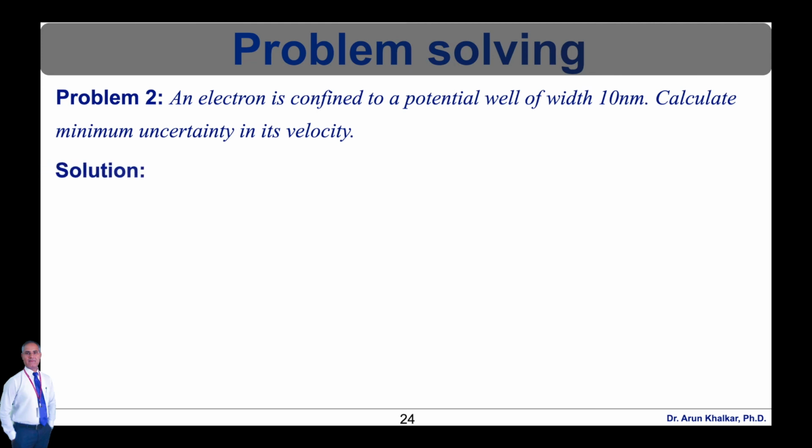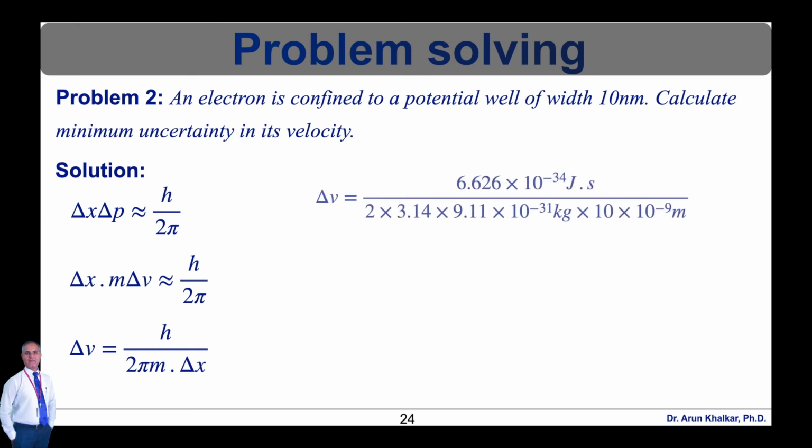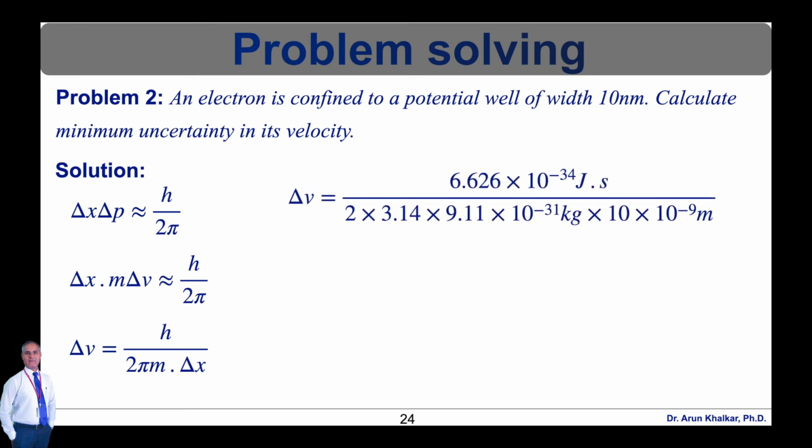So the solution for this problem is, we have the formula delta x delta p is nearly equal to h upon 2 pi. So momentum is nothing but mass into velocity. So rearranging this equation, delta x into m, mass is a constant, so m delta v is nearly equal to h upon 2 pi. So rearranging this equation, we get delta v is equal to h upon 2 pi m into delta x.